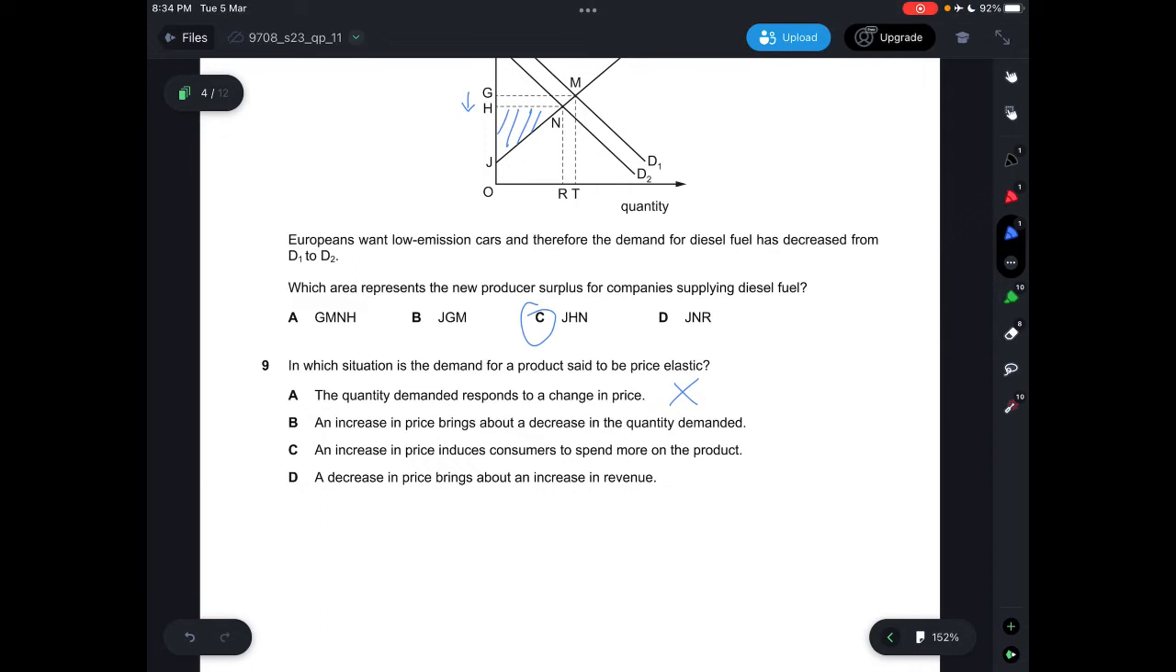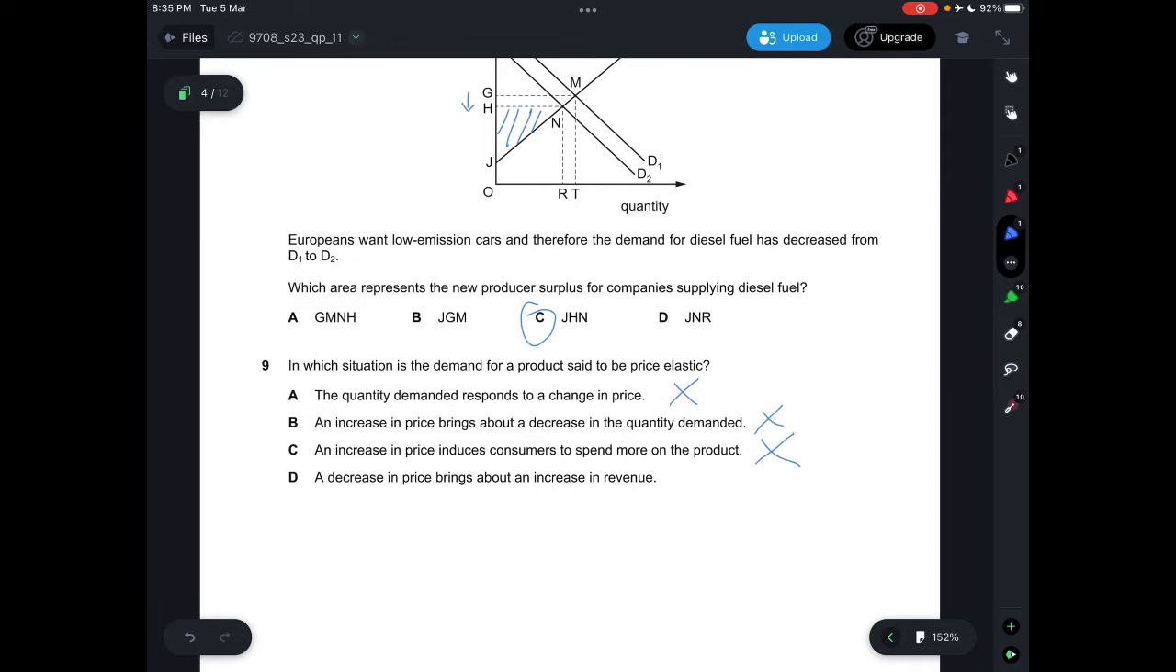B, it says an increase in price brings about a decrease in quantity demanded, which is not correct. So an increase in price brings about a decrease in the quantity demanded even if it's price inelastic, it's also the same. It's just that it is different compared to when it's price elastic. C says an increase in price induces consumers to spend more on the product. Incorrect. A demand curve is downward sloping. The lower the price, the higher the quantity demanded. So that's not the answer.